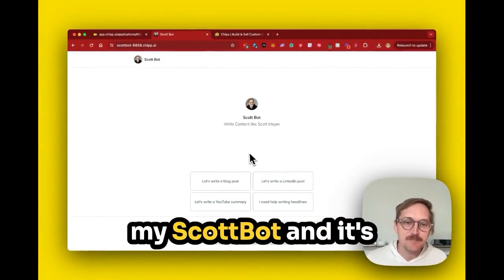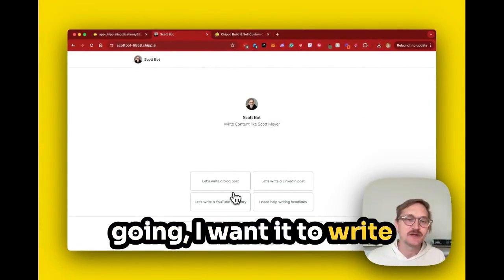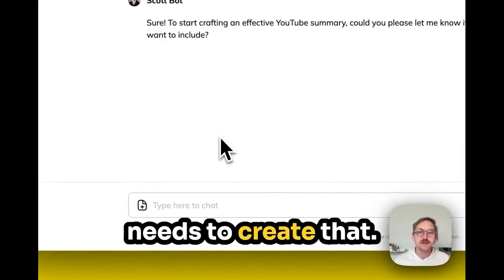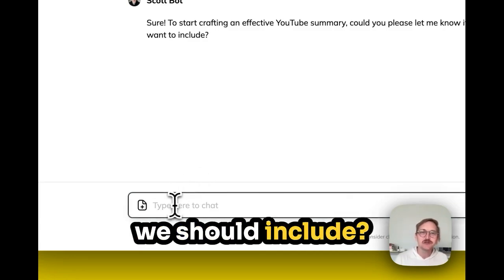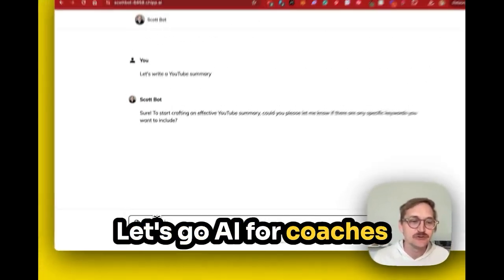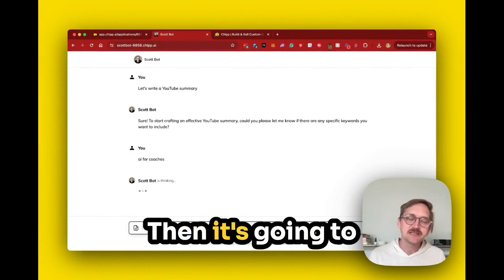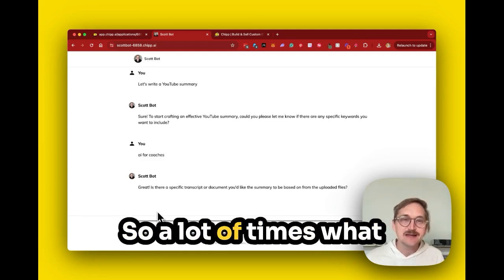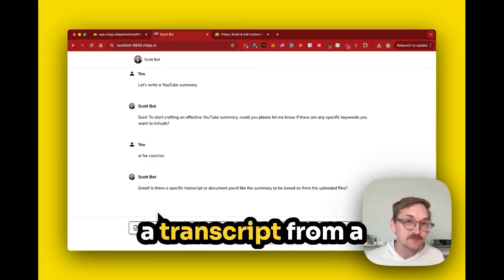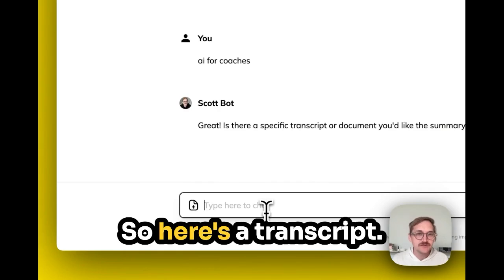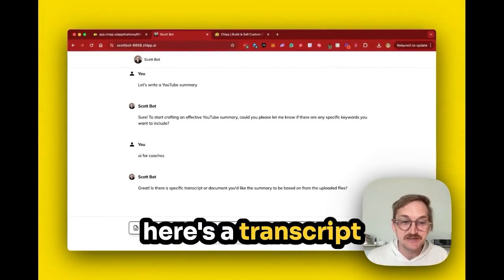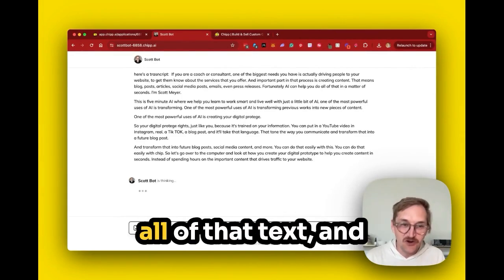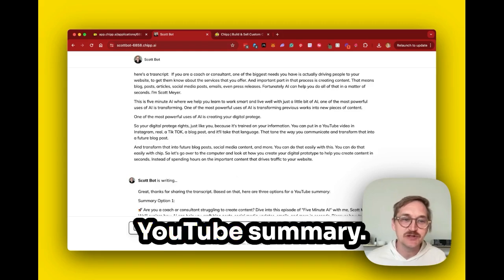So I'm going to go to my Scott bot, and I want it to write a YouTube summary. It's going to ask me for information that it needs to create that. So are there any specific keywords we should include? Let's go with AI for coaches as our keyword. Then it's going to ask me if there's any information that it can use to help write that. A lot of times what I'm going to do is take a transcript from a video and put that in. So here's a transcript. I'm just going to say, here's a transcript and paste it in. And now it's going to take all of that text and put it into a YouTube summary.